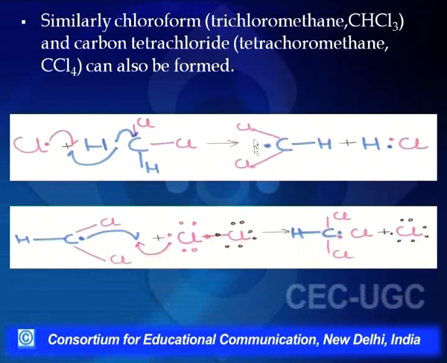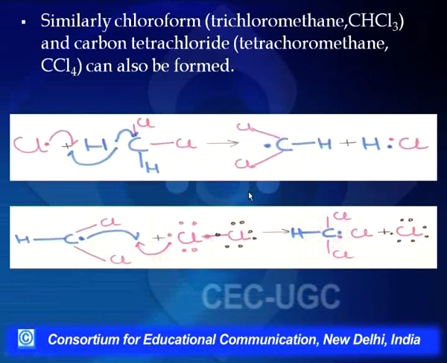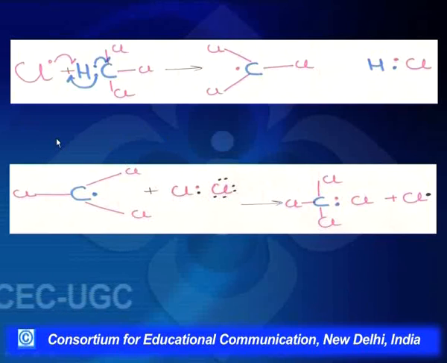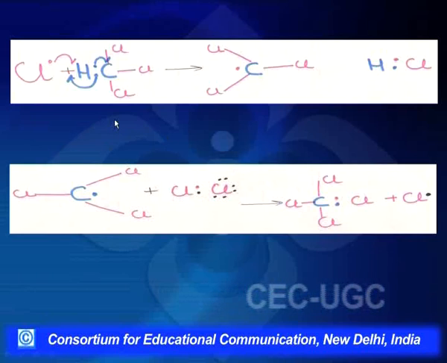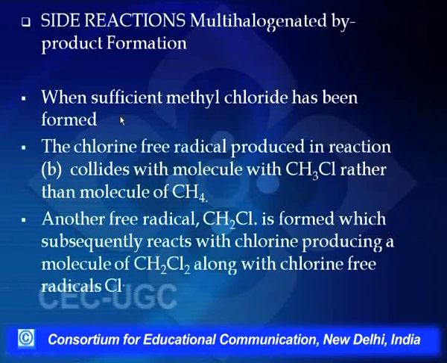This dichloromethyl free radical again reacts with a chlorine molecule and we get trichloromethane. So in such a process we get multiple products: chloromethane, dichloromethane, trichloromethane and tetrachloromethane. Just by doing halogenation we are getting an umpteen number of products.